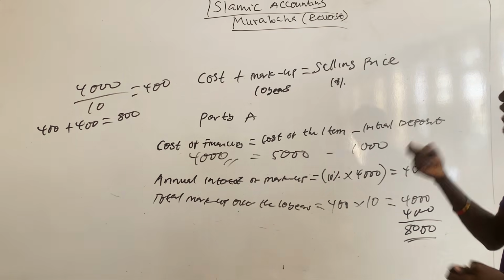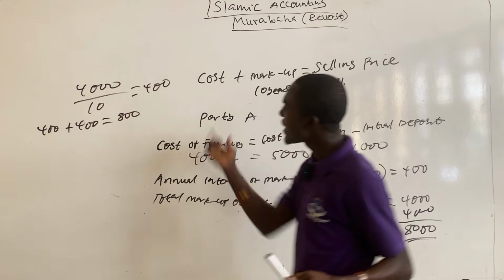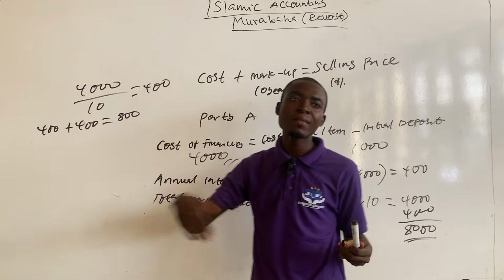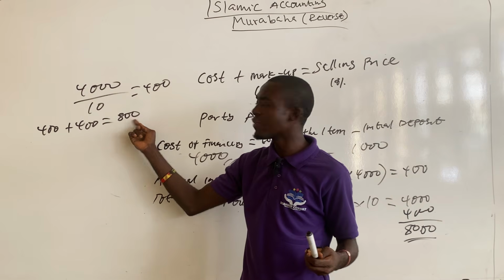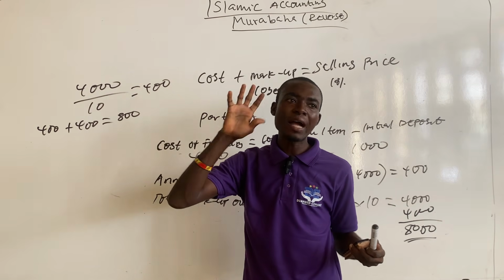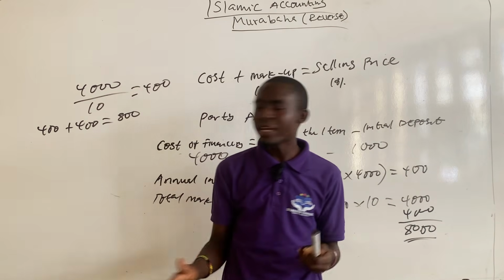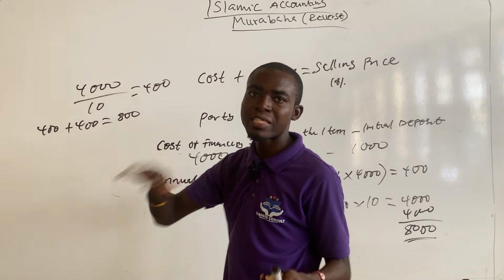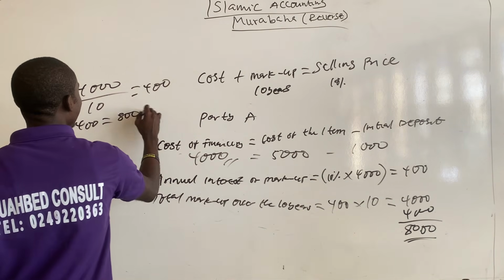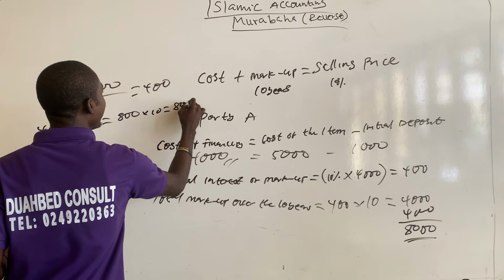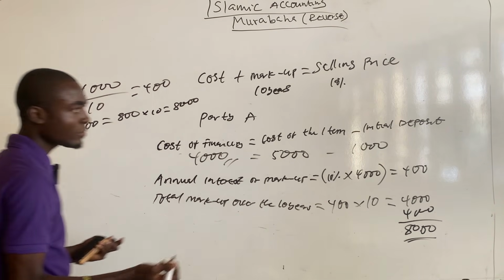Or another way of calculating this: we know that every year party A will be paying annual installments of 800 for 10 years. So you can multiply the annual installments by the number of years. That's 800 times 10, and this will give you 8,000 as well.